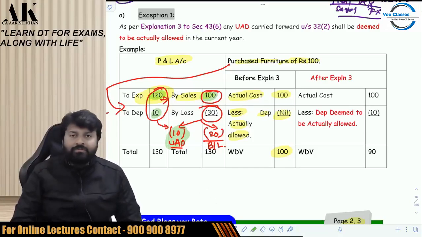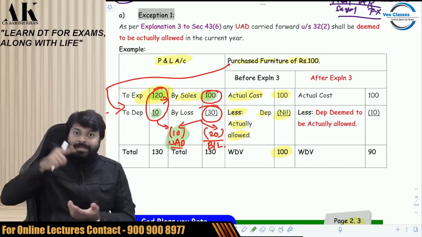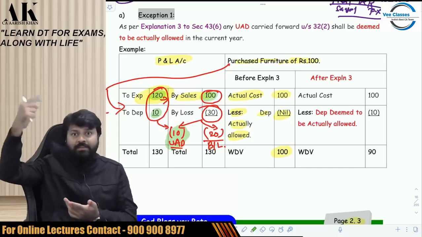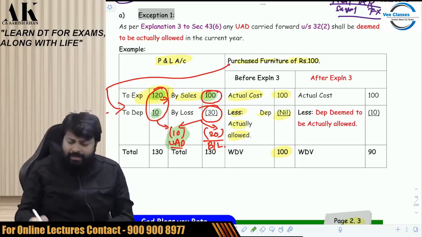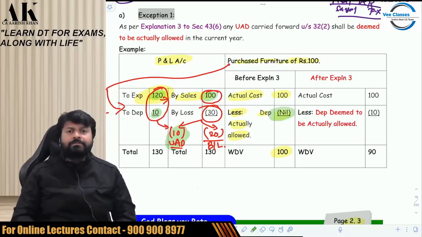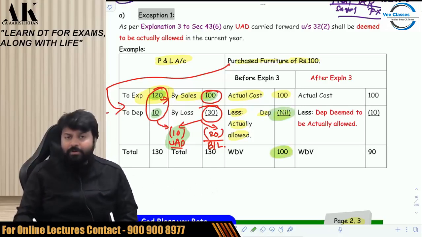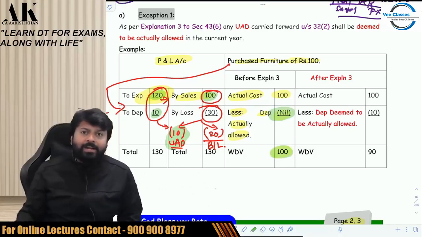That is all fine. You can carry forward and set off this depreciation in future years. At the same time you say that this depreciation is not allowed in the current year, therefore I cannot reduce from here, and you will keep your WDV intact in the next year at 100 rupees.